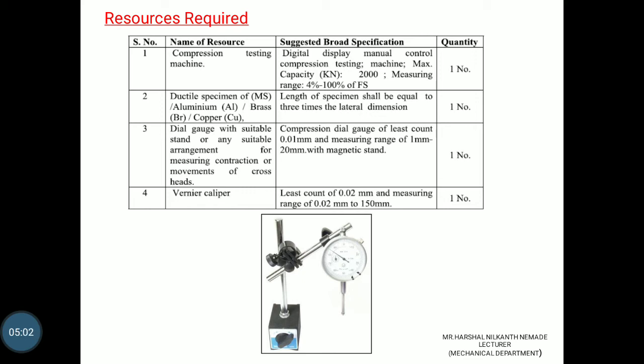Compression dial gauge with least count 0.01 mm and measuring range from 1 mm to 20 mm, or you can take more. A vernier caliper is needed, with least count 0.02 mm and measuring range 0.02 mm to 150 mm. All the things are needed in quantity one.